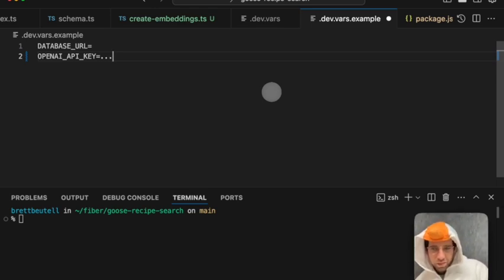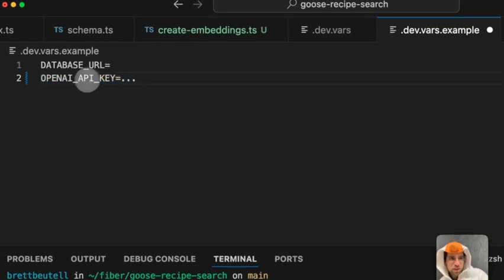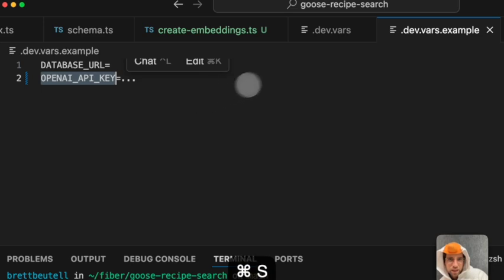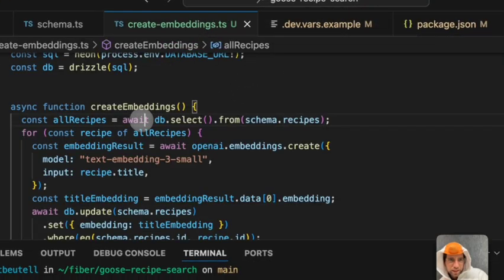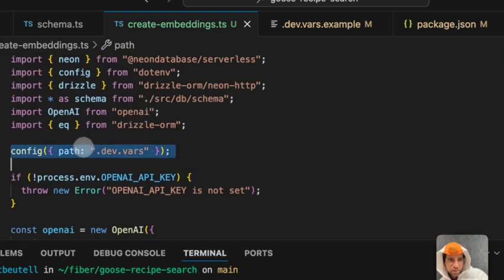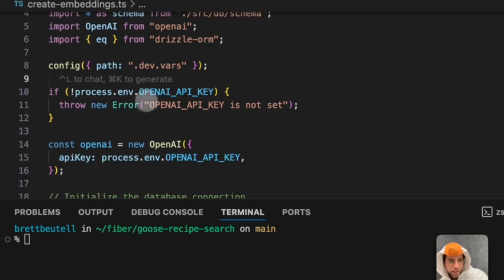Video was edited to remove me generating an API key. Here, this is what it would look like in your dev.vars. You would add an environment variable that had your OpenAI API key, and that would make it accessible after we configure our environment variables right here with .env. That would make it accessible to the process that we're running in order to seed the database.